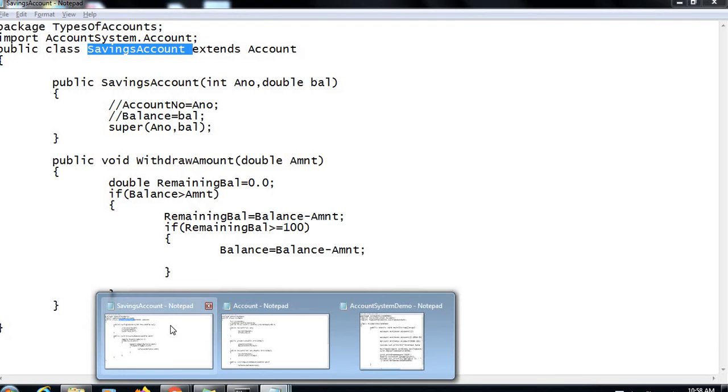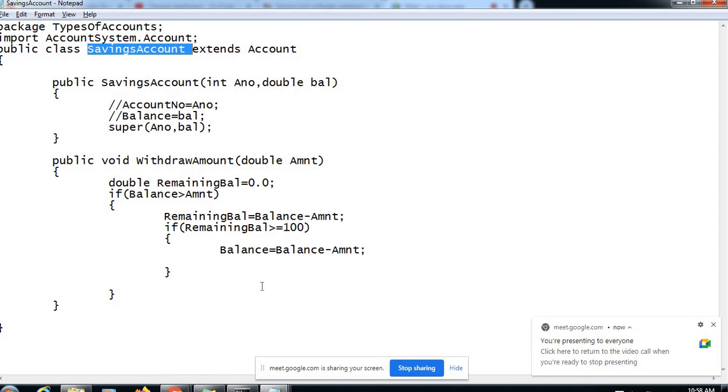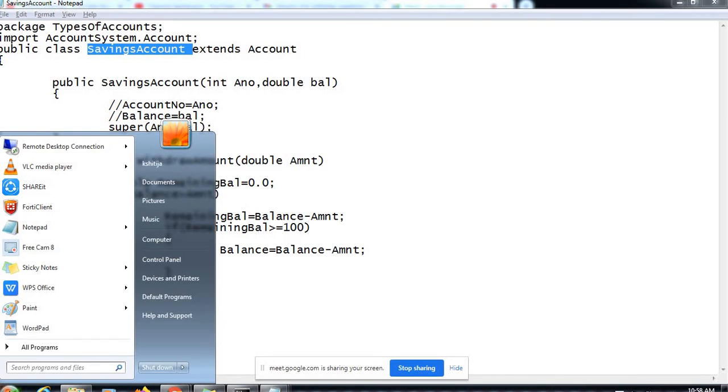Okay guys, now it is time to understand our implementation of the application. Now the time has arrived where we are going to discuss abstract. But before we go for that, let's create one more child class of our account. So I'll create one more notepad file.